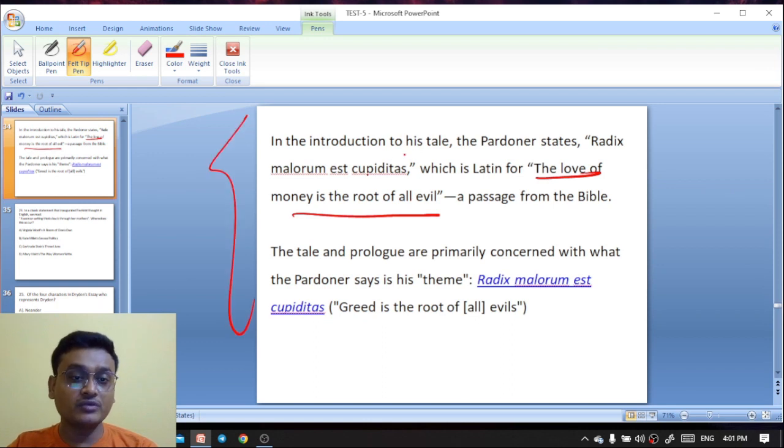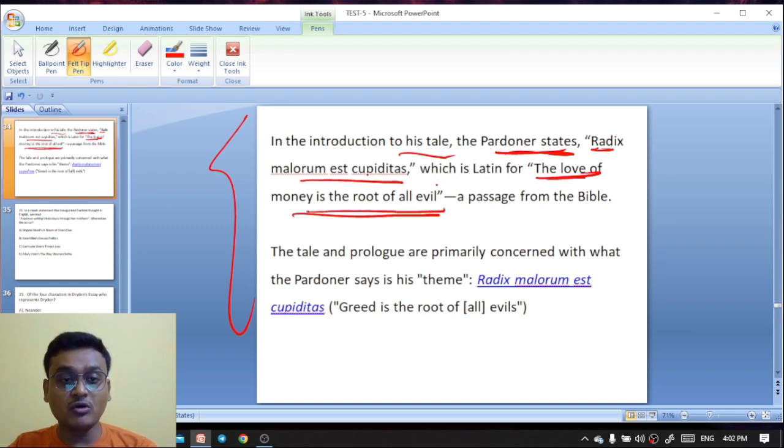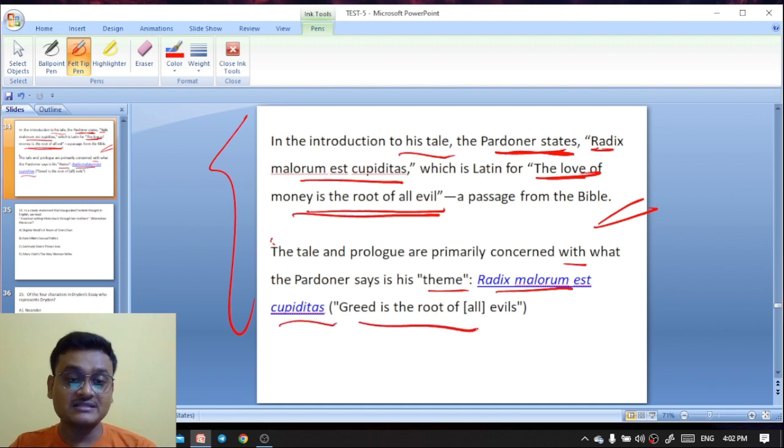In the introduction, the Pardoner states that Radix malorum est cupiditas, which is Latin for the love of money is the root of all evil, a passage from the Bible. The tale and the prologue are primarily concerned with what the Pardoner says is his theme: Radix malorum, or greed is the root of all evil.